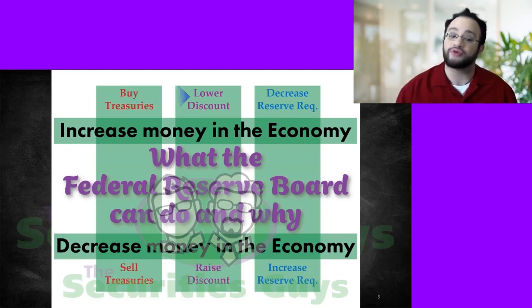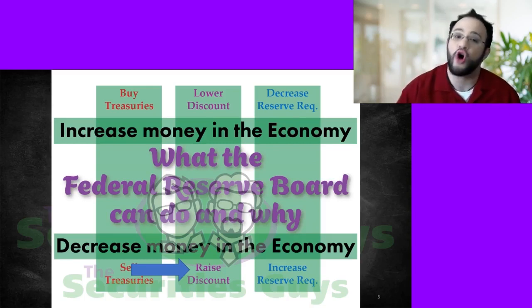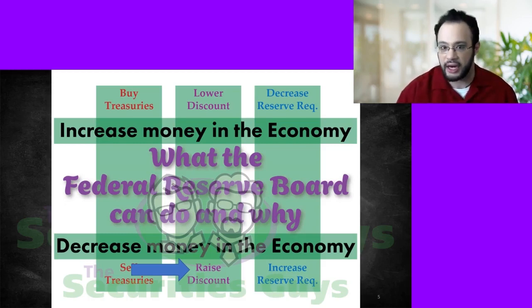If, however, I raise the discount rate, that makes it more expensive for member banks to borrow money from me. They're going to raise their rates on their commercial banks, and the commercial banks are then going to raise their rates on retail people. So if it's harder to get money, if it's more expensive to get money, people are going to get less. Thus, there's less money in the economy.